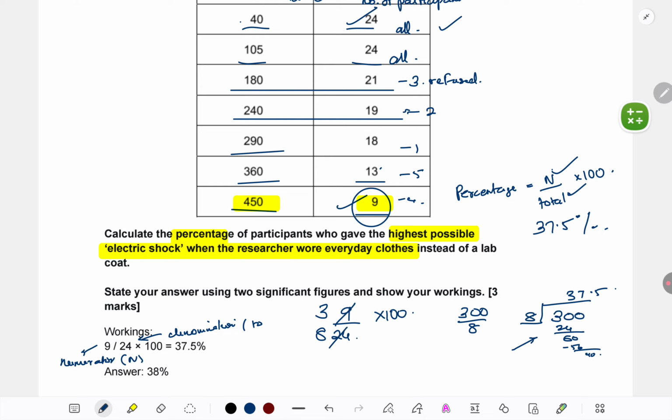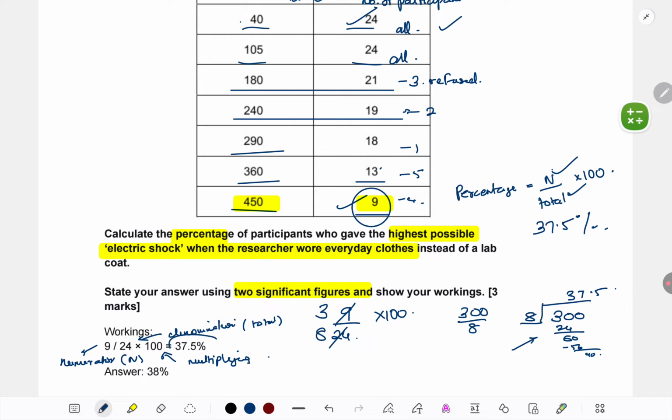So you have to show your total. Again, just the number 24. Show that you're multiplying by 100. Show by which number you're multiplying. Okay, and they have said take to two significant figures. This is also a very important instruction I forgot to mark. Always read the question thoroughly, otherwise you miss something.